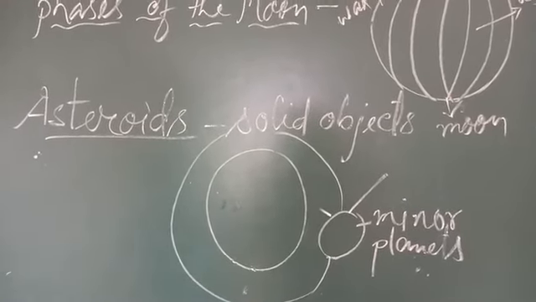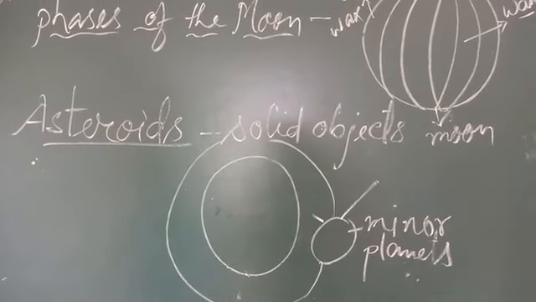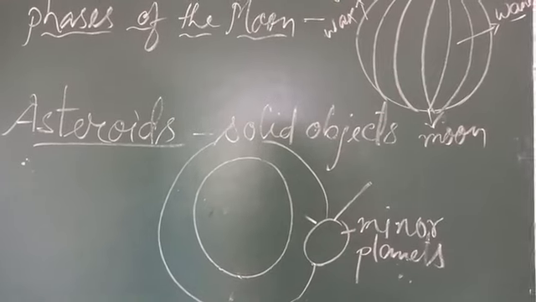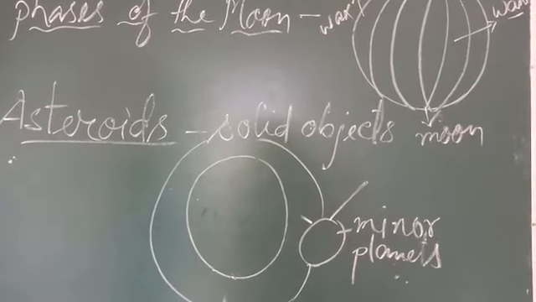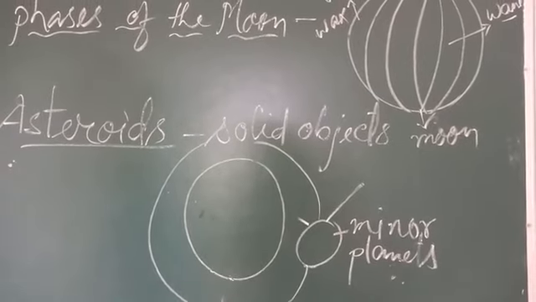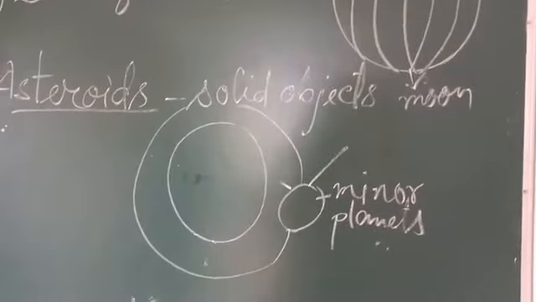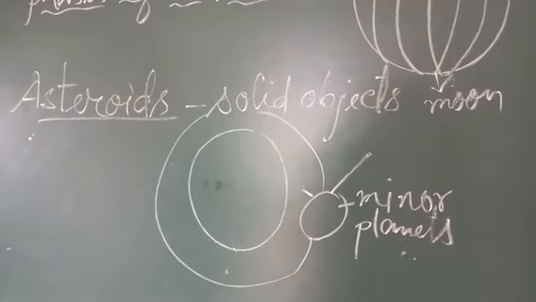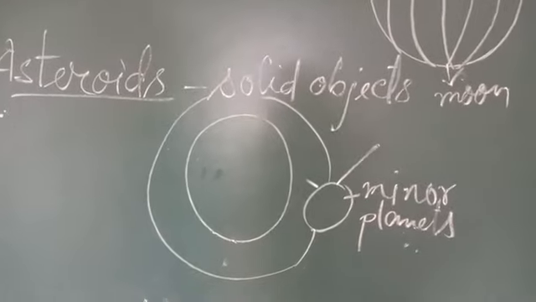The belt stretches from about 250 million to 600 million kilometers from the sun. That means they have their own belt, and in this belt these asteroids revolve around the sun, and the distance is from 250 million to 600 million kilometers.